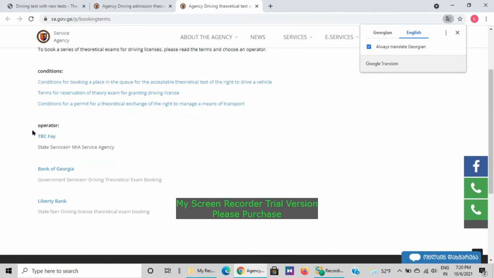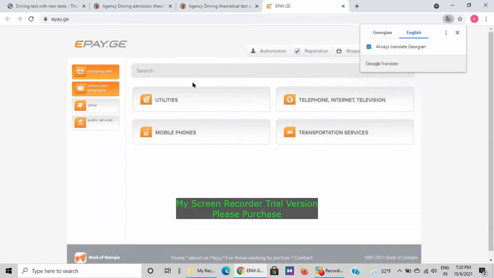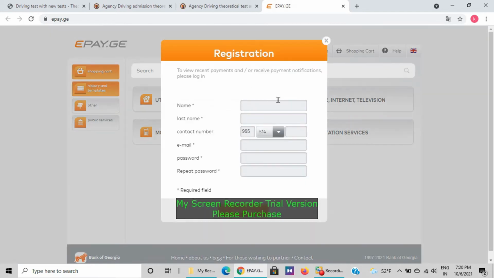and then you have to select the operator through which you want to pay. So the payment is 40 GEL. For example, if you want to pay from Bank of Georgia, then you have to go on the registration and fill in all your details, and on the second page of registration you will get a message on your phone number that the registration has been successfully done. But in this also you have to give the information of your TRC card or passport, anything. So the cost will be 40 GEL.